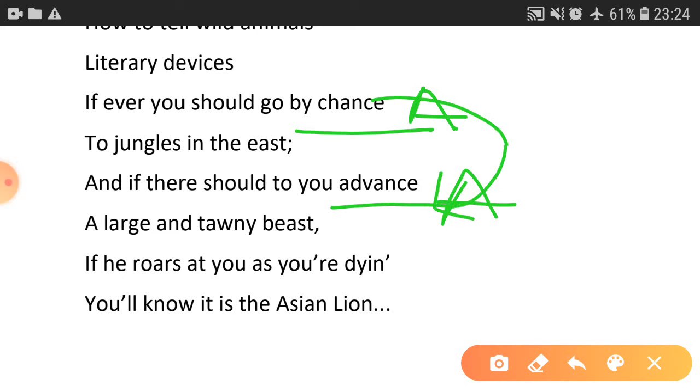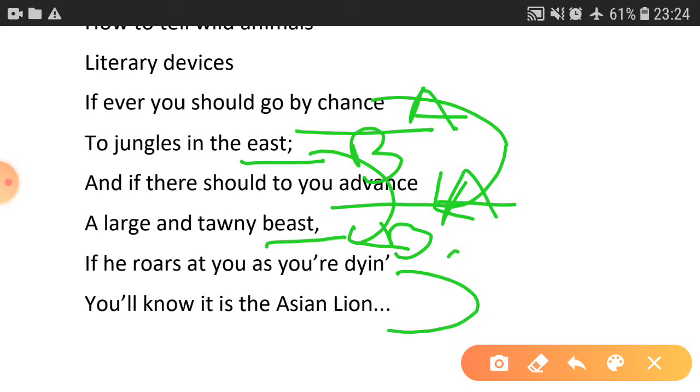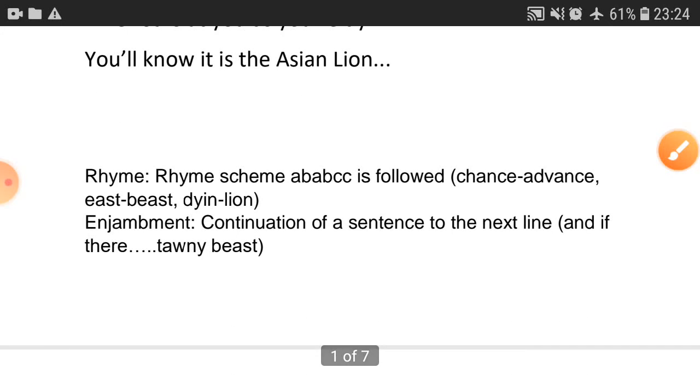Chance, advance, both are A. East, beast, both are B. Dine, lion, both are C. So how is it? A, B, C, C. Chance, advance, east, beast, dine, lion. So A, B, C, C. This is the rhyme scheme.